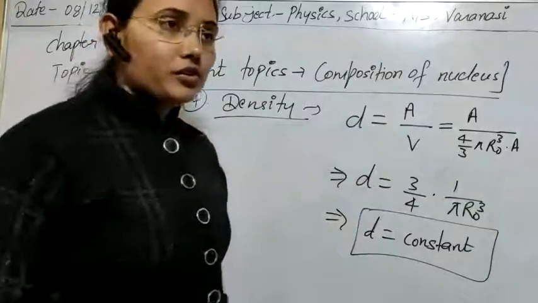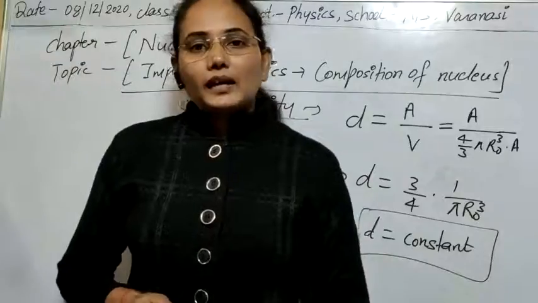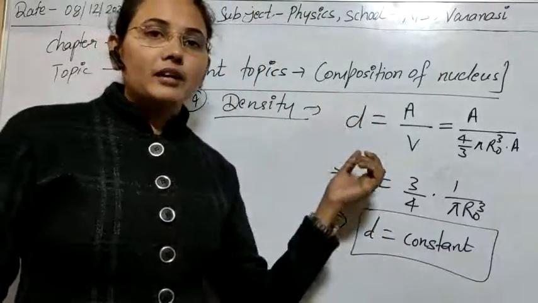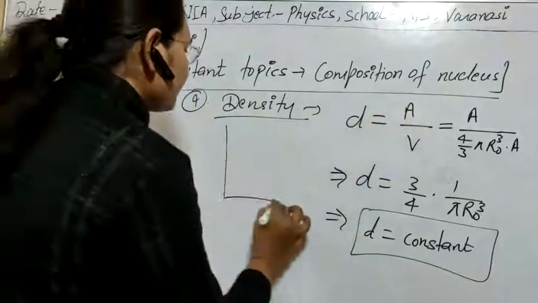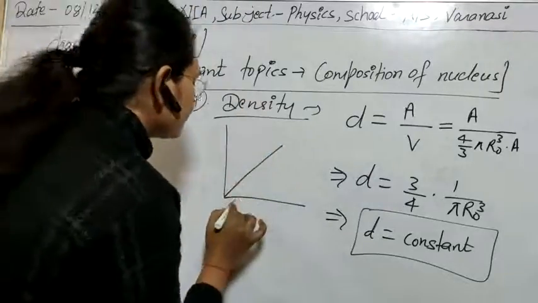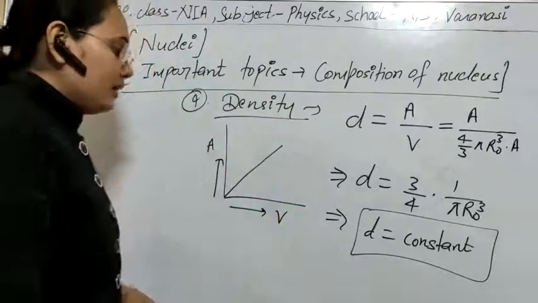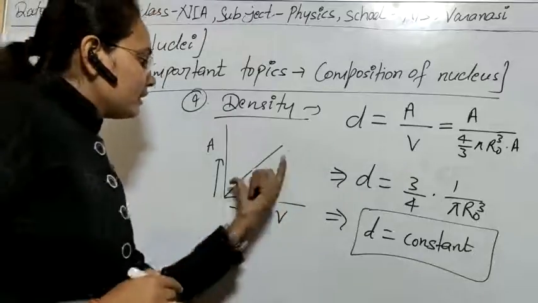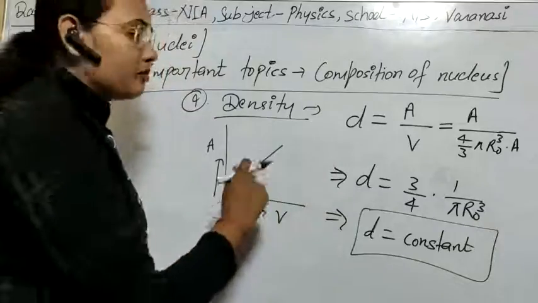It means that if you solve the density of the nuclei for any atom, it will always be constant. If you look at the relationship between V and A, suppose here we have taken volume and here atomic mass, and we solve it, there is obviously a linear relationship, and this linear relationship will be represented by such a graph.